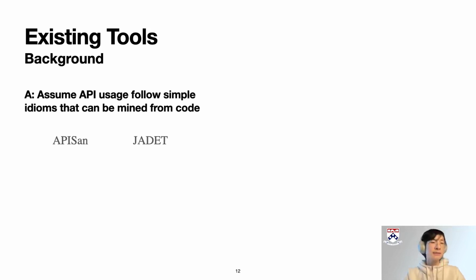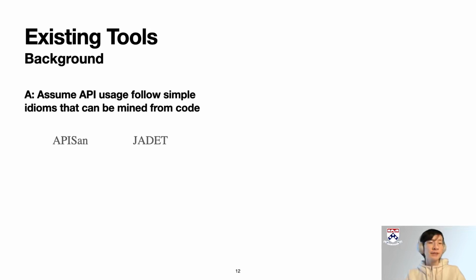For example, APISan will scan multiple code bases and collect all of the usages of one particular API function. Given a predefined pattern, it will find among those usages the majority and the minority. If there is a statistically significant minority, these minorities will be reported as alarms.